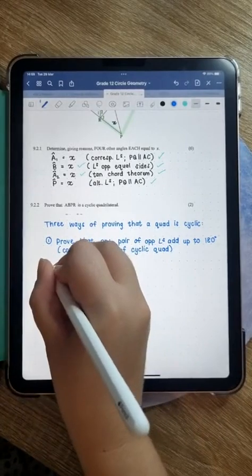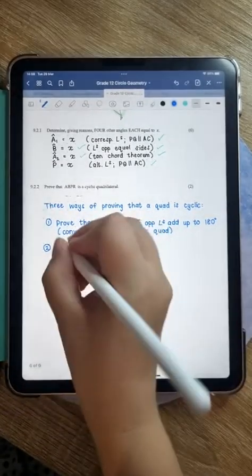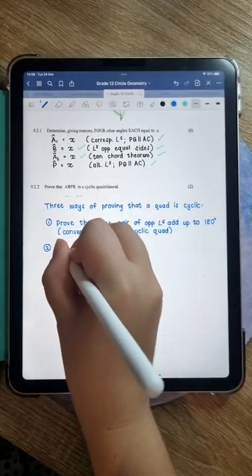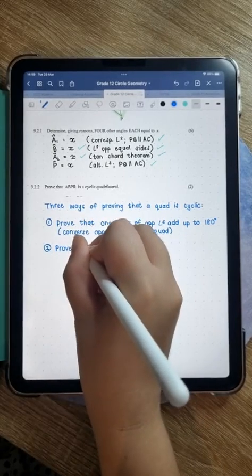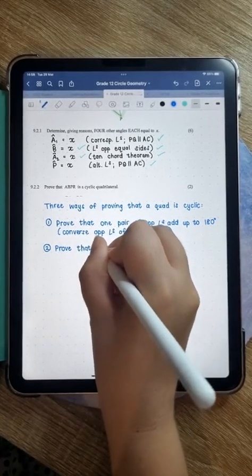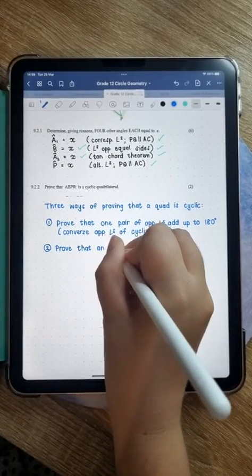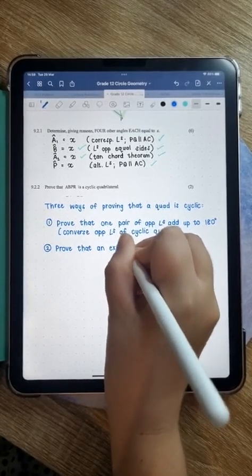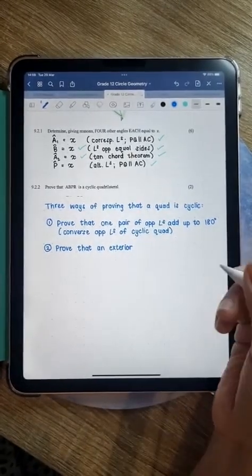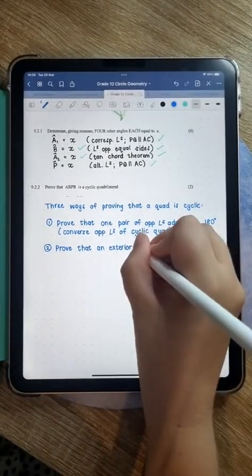The second method is to prove that an exterior angle, and I'm saying an exterior angle because there are lots of different exterior angles that you could have. It would depend on the diagram.